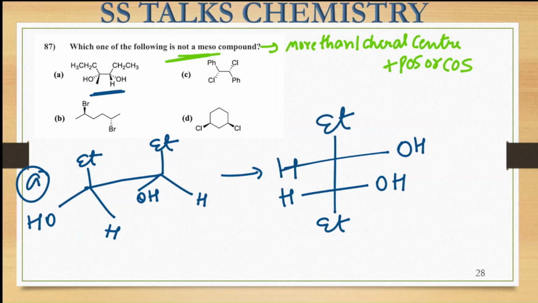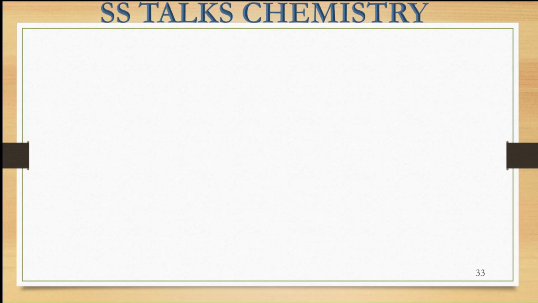So we can see that there is a presence of the plane of symmetry in the molecule. So this is your meso compound. The molecule A is meso. Alright. Now we have to look at the next molecules. In a similar manner, we will be looking at whether they are meso or not.